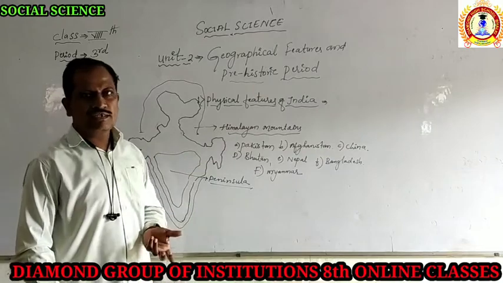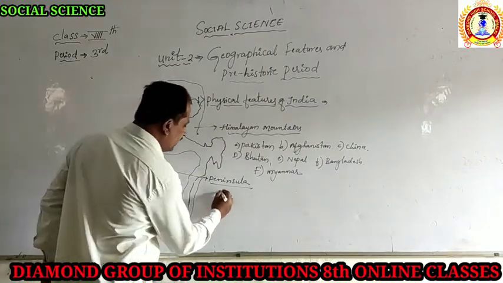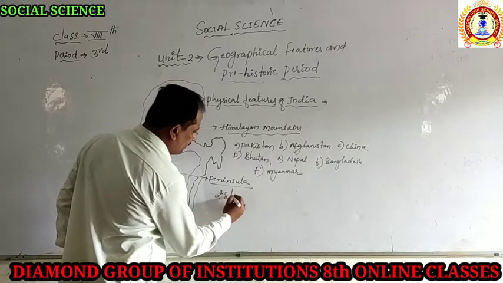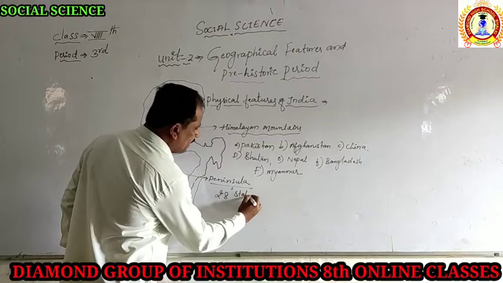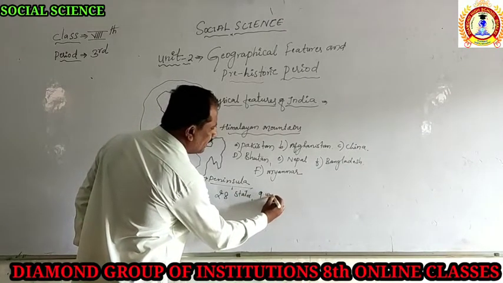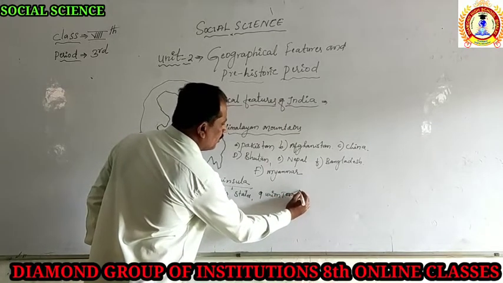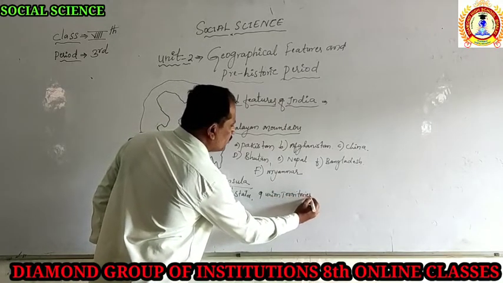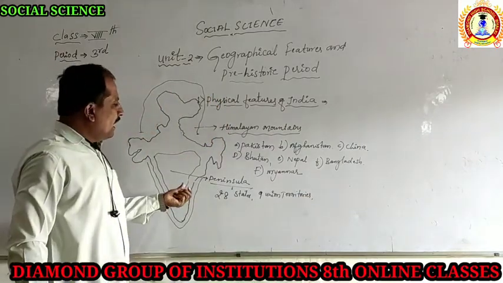Provinces means states. At present there are 28 states and 9 union territories. All of these show the different features related to the Indian land.